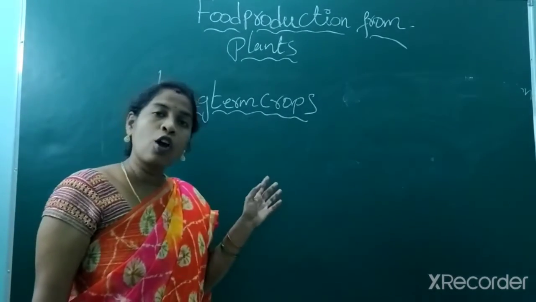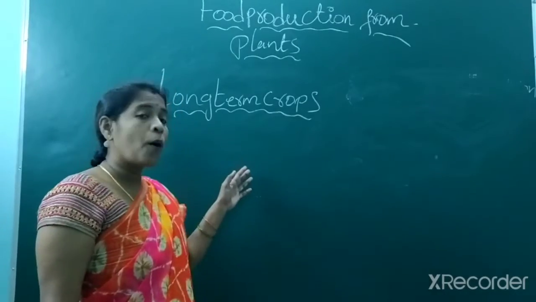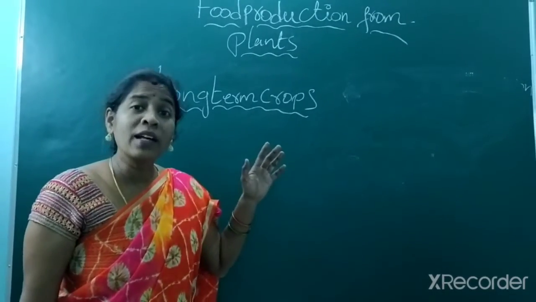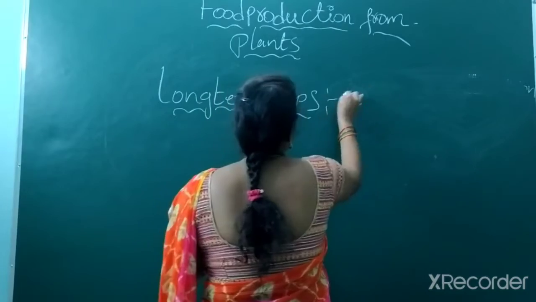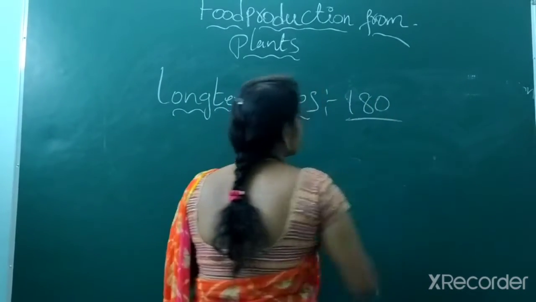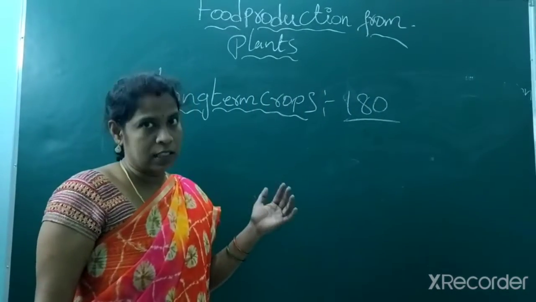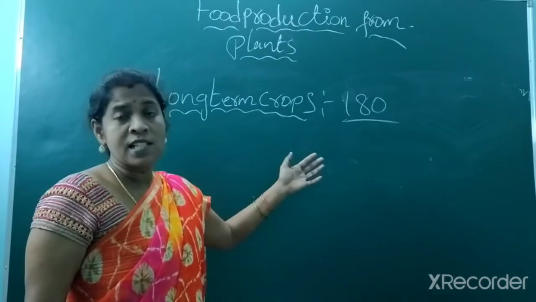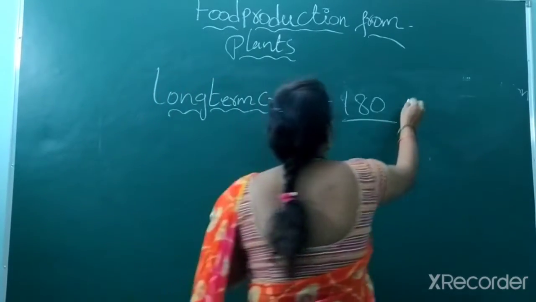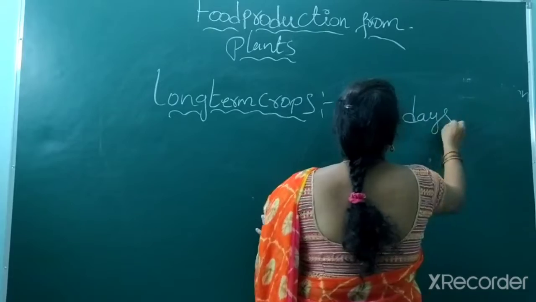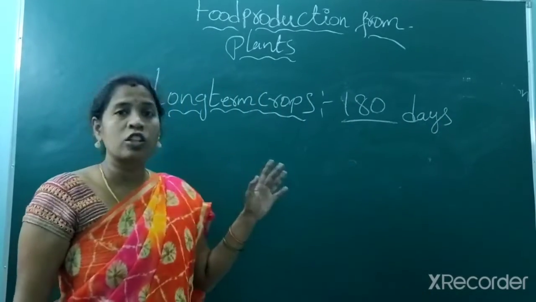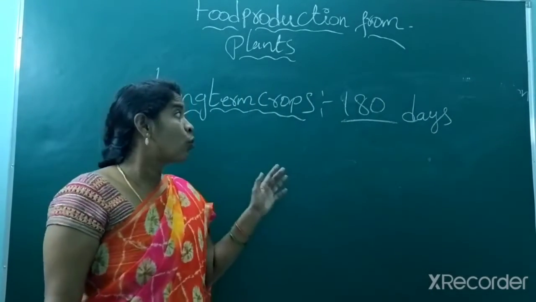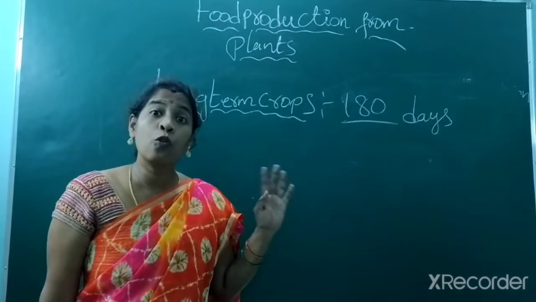The crops which take 180 days for cultivation. If 180 days are taken to grow a plant, then the crops are generally called long-term crops. Is it clear? 180 days is nothing but 4 months.